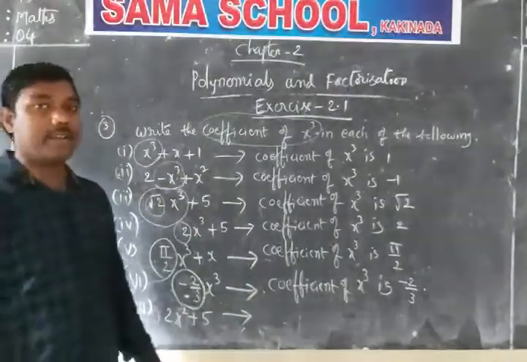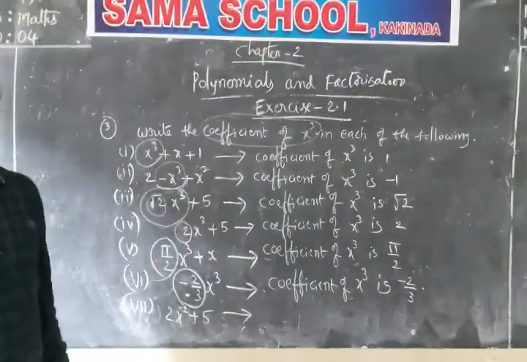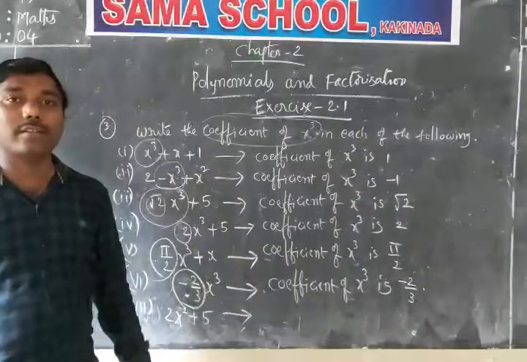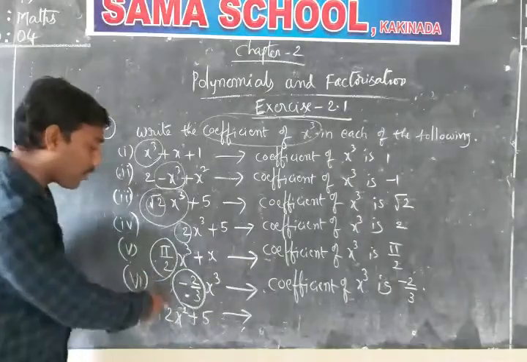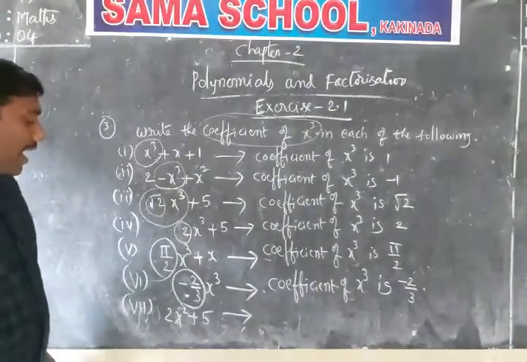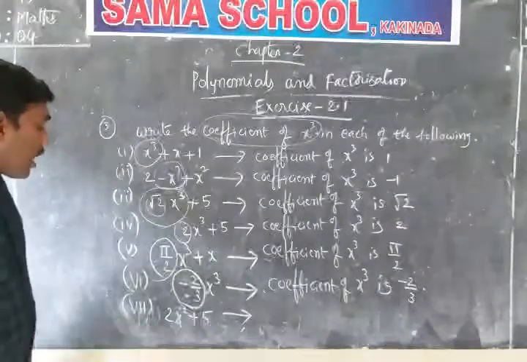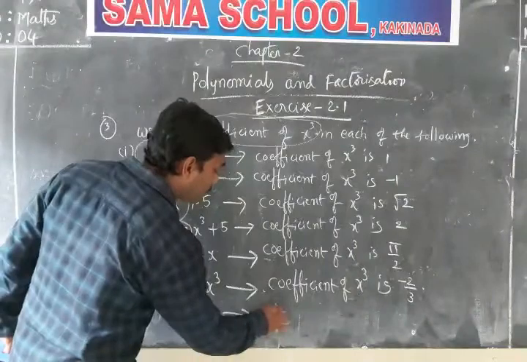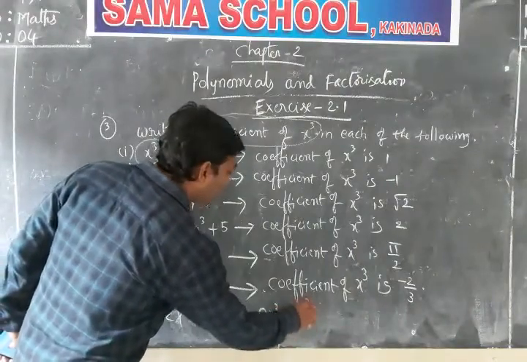Check carefully. Many students can make a mistake here, thinking the given question is wrong because there is no x cube term. Whenever there is no x cube term, what you have to do? You have to add 0 into x cube plus 2x square plus 5.